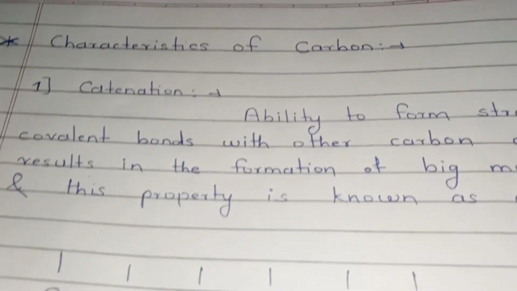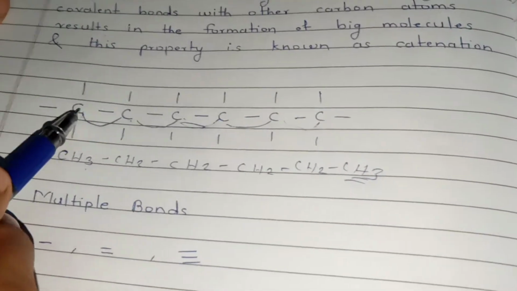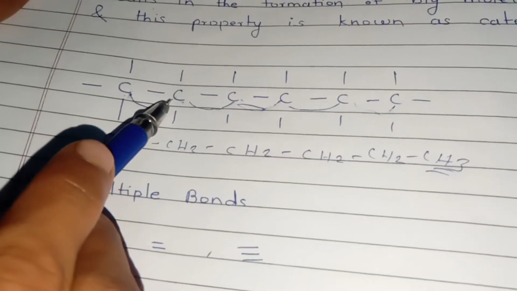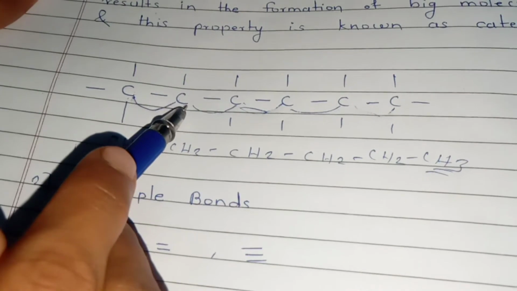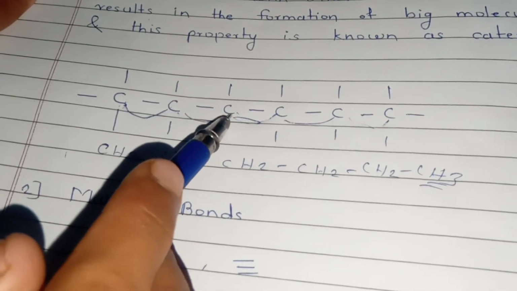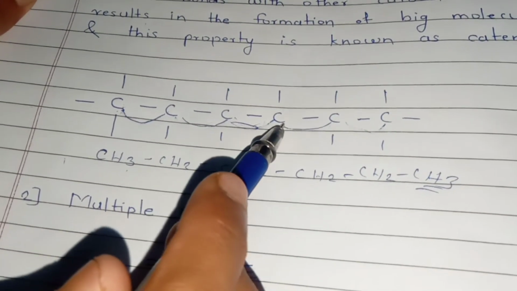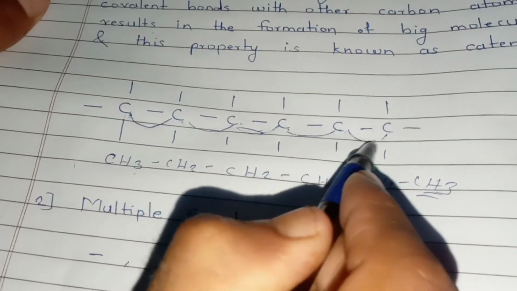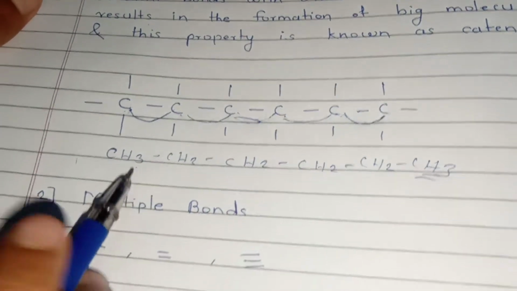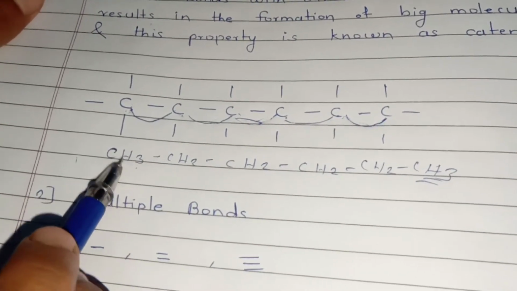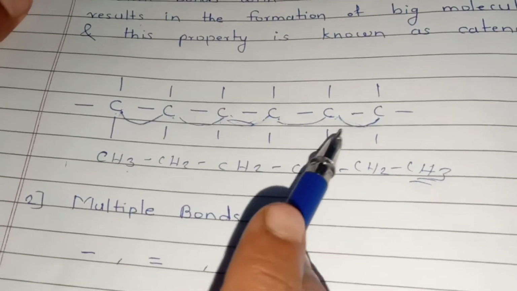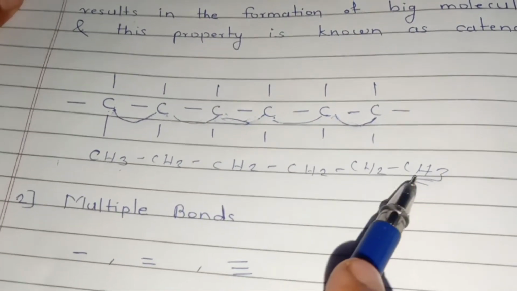Okay, this is an example of carbon. This carbon forms a strong covalent bond with this carbon atom. This carbon forms a strong covalent bond with this, and this with this, and this carbon forms with this, and this carbon forms with this, and it results in the formation of a big molecule. The molecular formula of it is CH3 CH2 CH2 CH2 CH2 CH2 CH3.